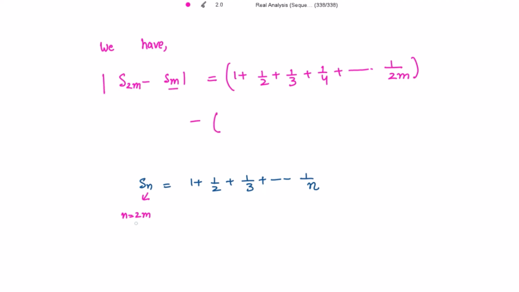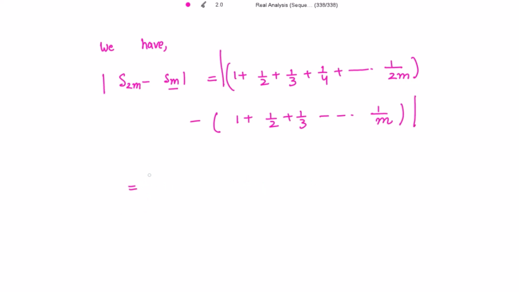For Sm we replace n with m. So we have again 1 plus 1 by 2 plus 1 by 3 up to so on 1 by m, and the mod. So this is equal to mod of, in the first bracket we have 1 plus 1 by 2 plus 1 by 3 up to so on 1 by m.